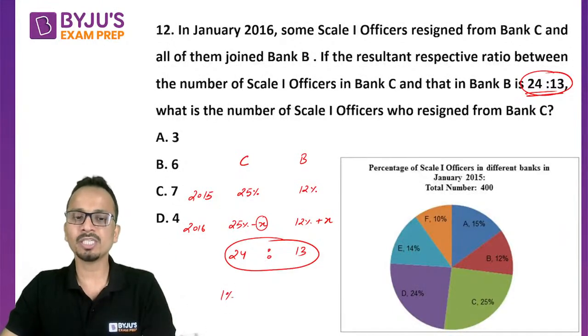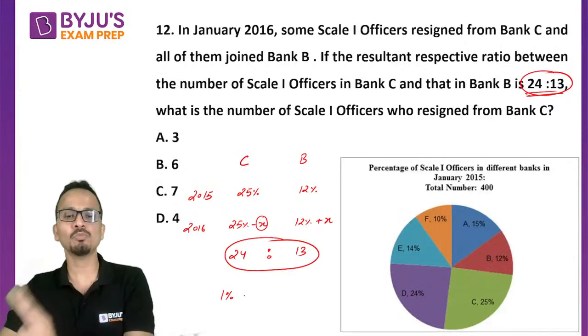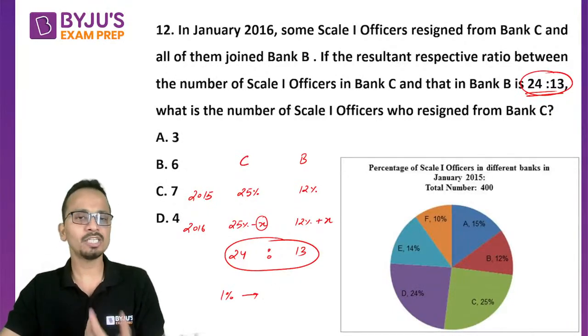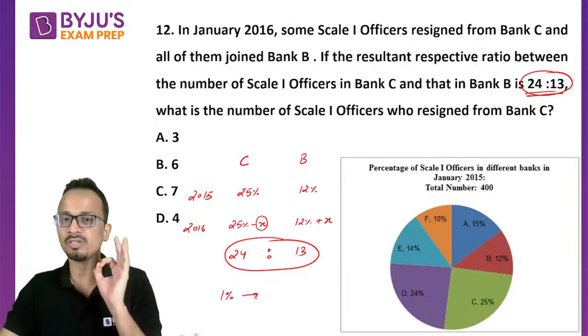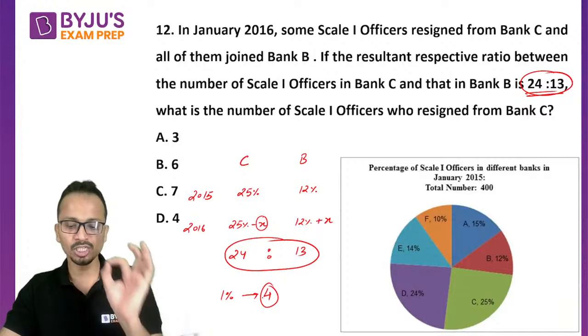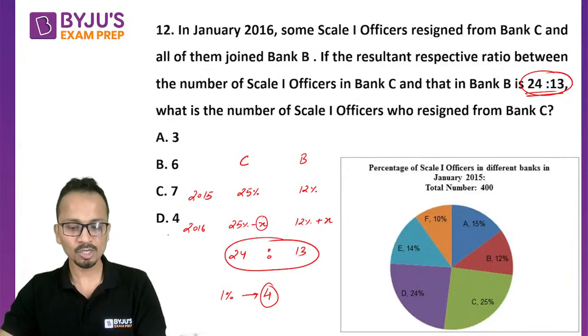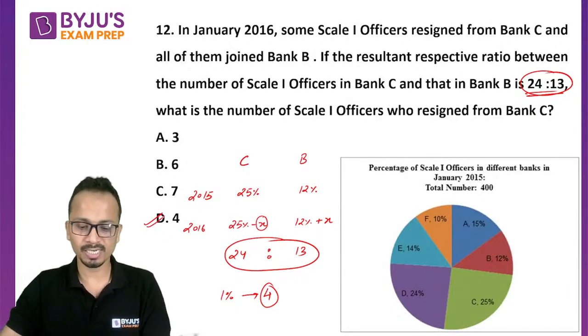So 1% of the total candidates moved from bank C to bank B, and 1% of the total number of scale 1 officers will be equal to 4. So 1% of 400 will be equal to 4. So the correct answer here will be option D.